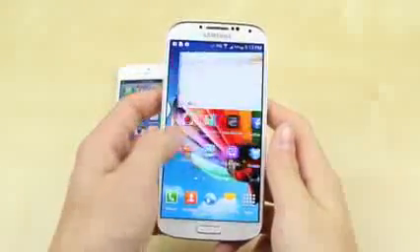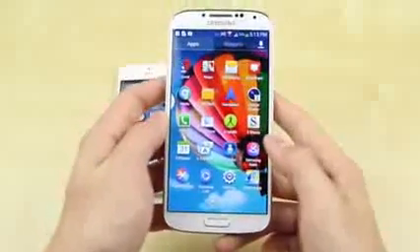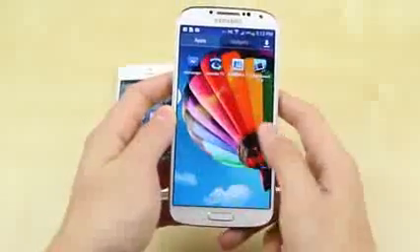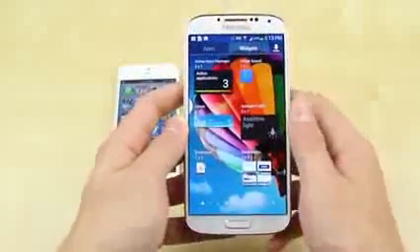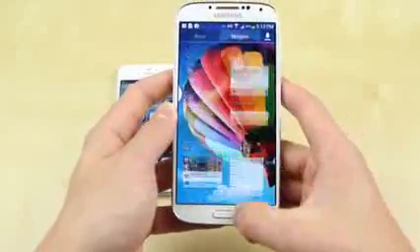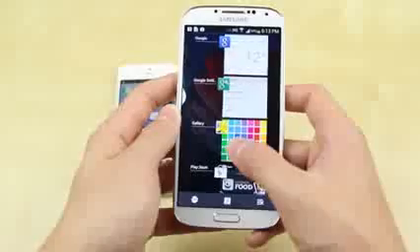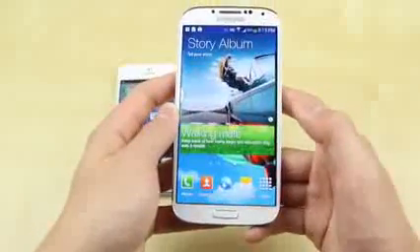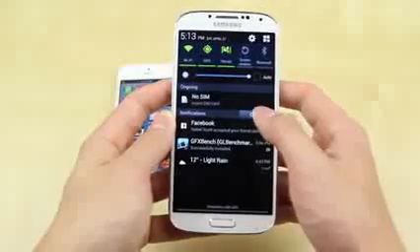So first, let's go ahead and take a look at the Samsung Galaxy S4. Like I mentioned, it does run Android 4.2.2 Jelly Bean, and it also has Samsung's standard TouchWiz skin. Although some people may not like it, I did feel that there are quite a few new things they did, especially for the Samsung Galaxy S4 in terms of software. You can see that on Android, the multitasking bar is much different. You can see your windows running, and you can also close all your apps at once. Another thing is you can also clear all your notifications at once.